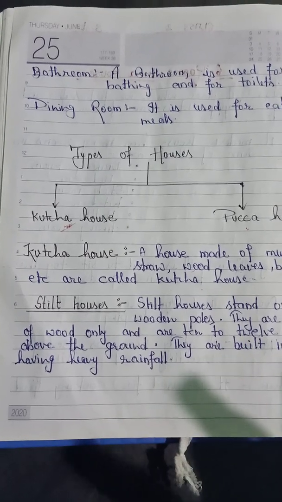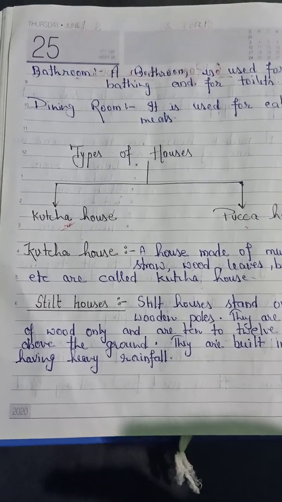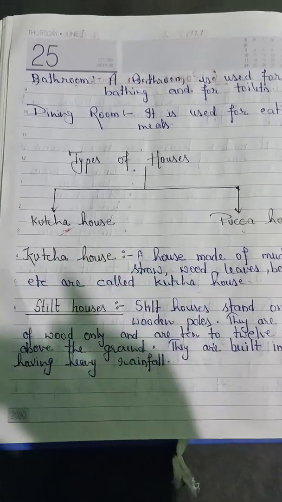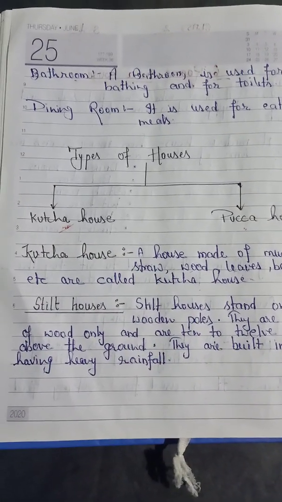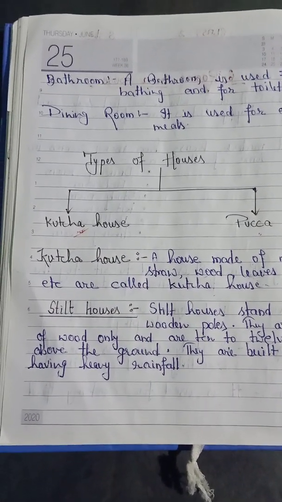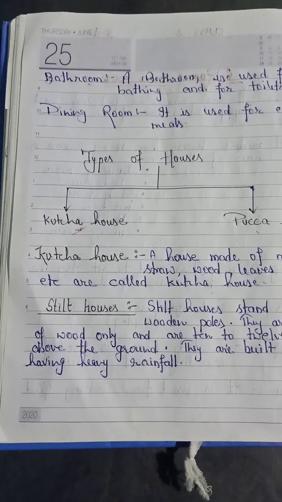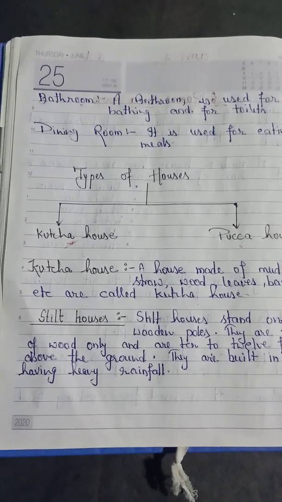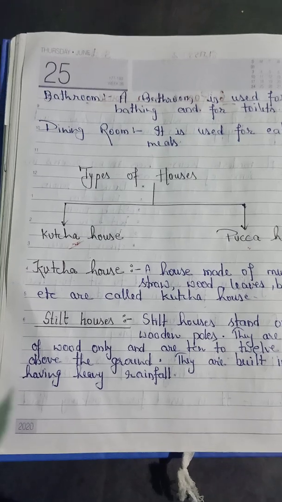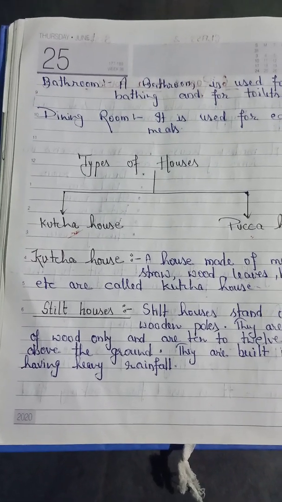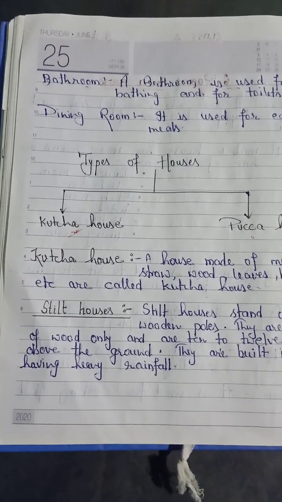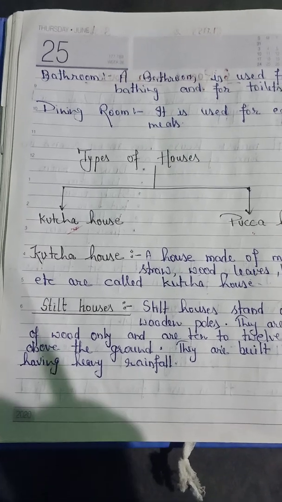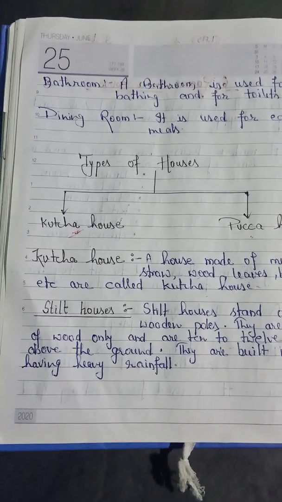So for protecting our house from that rainfall, we are making stilt house, because it is above the ground level, which is helping to protect our house from the heavy rains. And it is made with the help of wood.